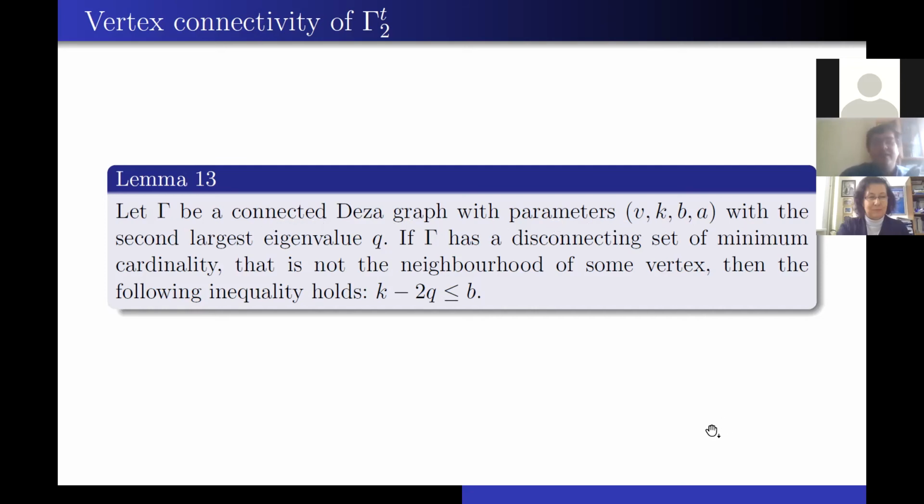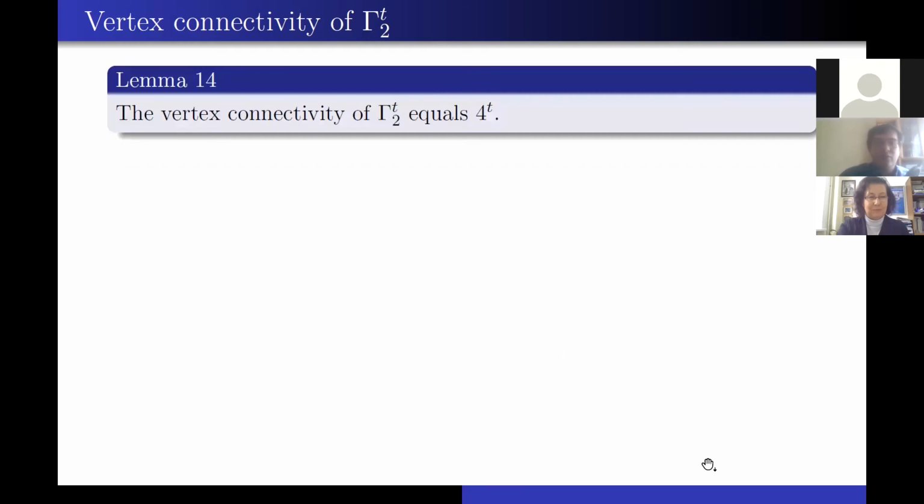Let gamma be a connected Deza graph with parameters v, k, b, a, with the second largest eigenvalue q, and if gamma has a disconnecting set of minimum cardinality that is not the neighborhood of some vertex, then the following inequality holds: k minus 2q is less than or equal to the parameter b. So let us use this lemma to calculate the vertex connectivity of gamma 2t.